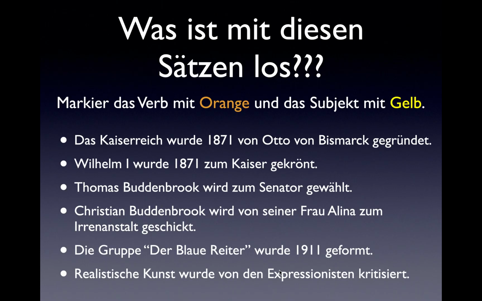On your Google handout, you have 6 example sentences. I would like you to read through them and mark in all of them the verb in orange and the subject in yellow. We'll do the first one together. Das Kaiserreich wurde 1871 von Otto von Bismarck gegründet. We can tell from the word order and the verb conjugation that das Kaiserreich is the subject. And by the verb, I mean the action verb, gegründet, not the helping verb. Go ahead and pause this video. When you come back, we'll go over the answers together.